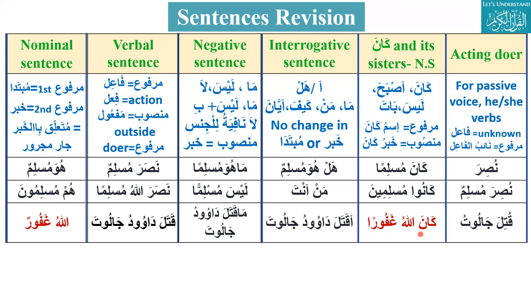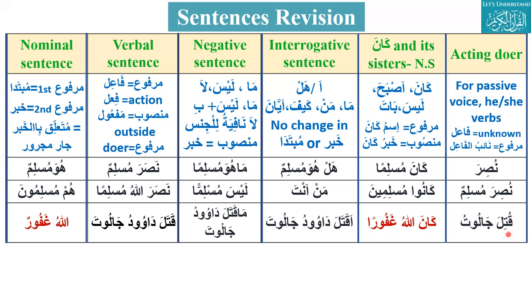And the last thing we discussed about sentences is the acting doer, naibul fa'il. This one is like Qutila Jalutu, Jalut was killed. So here, qutila is the passive voice of Qatala. Qatala means he killed, and Qutila means he was killed.